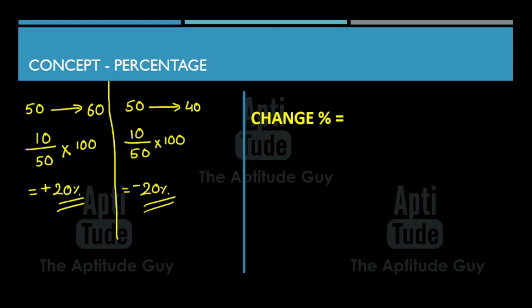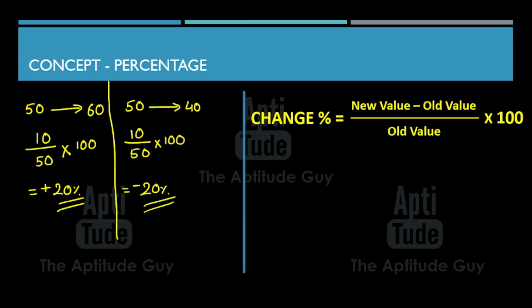Change percentage is equal to, first of all, new value minus old value. That is what we did over here, 10 and 10. That is the new value minus old value divided by the old value into 100. Now here is the thing. If at all you said 20% for both of them, then you already knew this. You already knew that change percentage is divided by old value. Now why is that? Let us understand that.